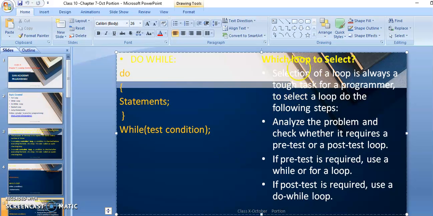So now which loop is to be selected? Selection of a loop is always a tough task for the programmer. So first we have to analyze what the problem is, whether it has to be a pre-test or a post-test. Post-test is a do-while loop. Pre-test requires a while loop or a for loop, but post-test is a do-while loop.